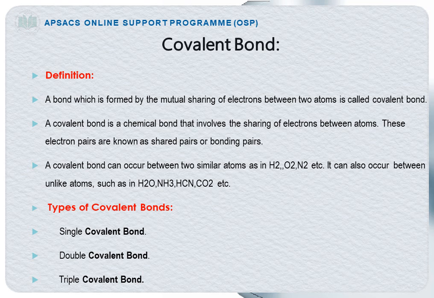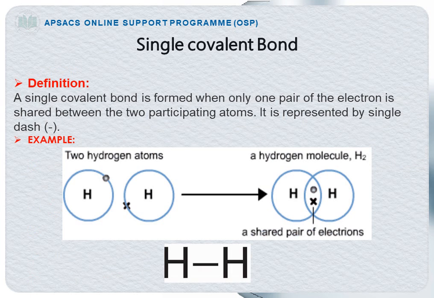Now types of covalent bonds. I will discuss the types of covalent bond on the basis of the number of electrons shared between the 2 atoms. There are 3 types of covalent bond on this basis. These are single covalent bond, double covalent bond and triple covalent bond. Single covalent bond. Definition: a single covalent bond is formed when only one pair of electrons is shared between the 2 participating atoms. It is represented by a single dash.